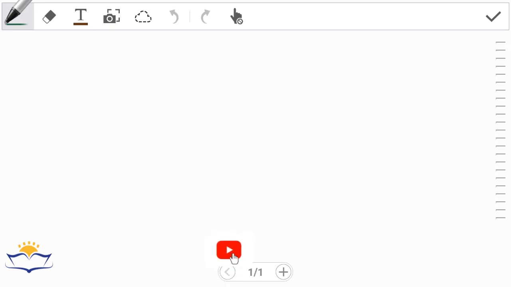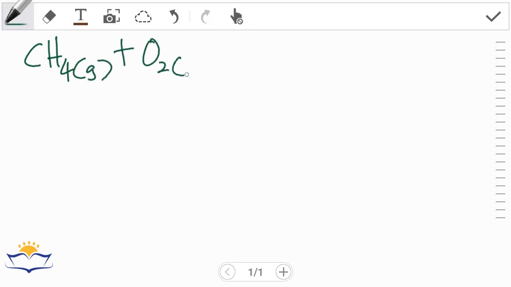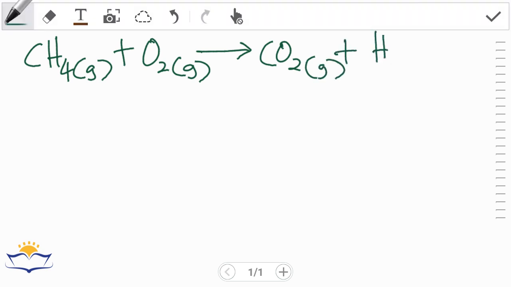Right, so guys, in this chemical equation you need to balance. So it's CH4 gas, methane gas, reacting with oxygen gas, forming carbon dioxide gas and liquid water, liquid H2O. Organic chemistry is hard work.